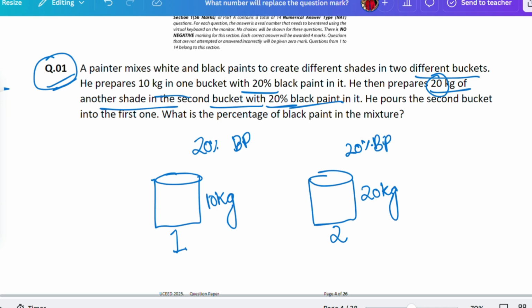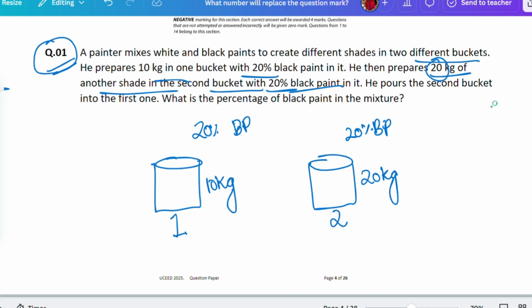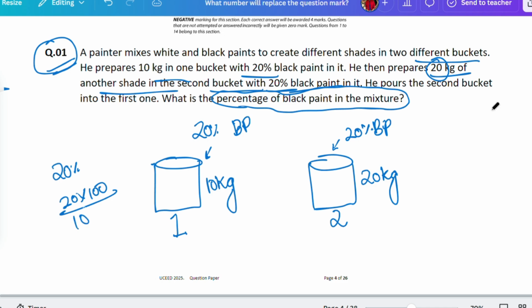Now if he puts these both together, what is the percentage of black paint in the mixture? For that we have to calculate the weight of black paint in bucket 1 and then the black paint in bucket 2, and then we can proceed with the solution.